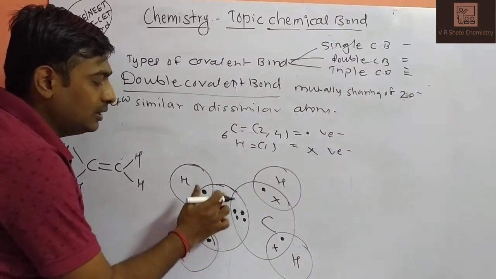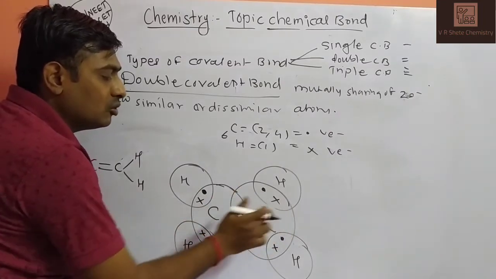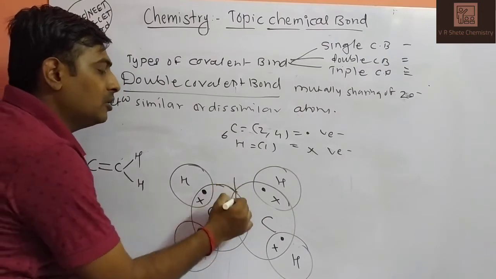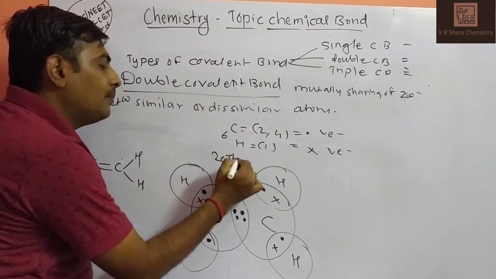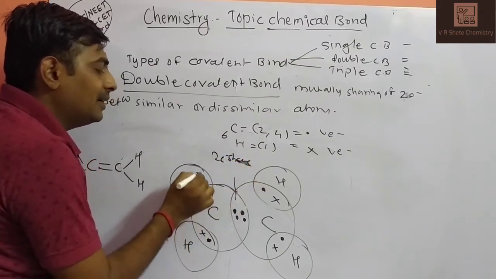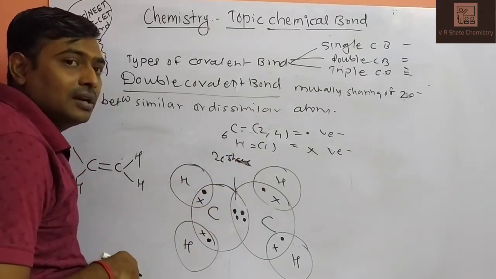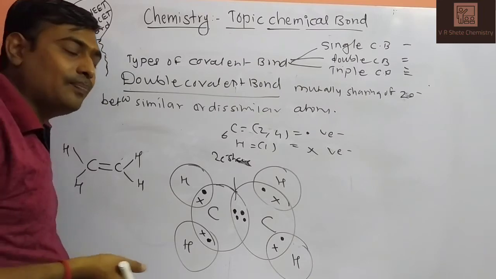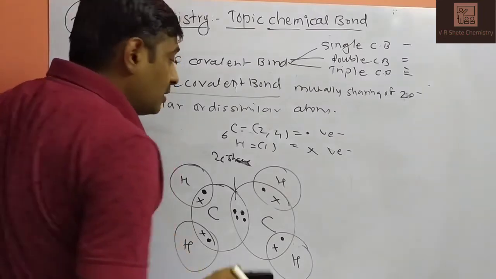See, there is no electron in this orbit, there is no electron in this orbit. So there is no lone pair. All are bond pairs. This is 2 electron share, double bond, and this is 1 electron share, single bond. So this molecule contains both single bond and double bond. All are bond pairs. There is no lone pair.